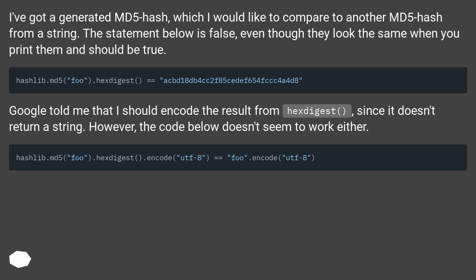Google told me that I should encode the result from hexdigest, since it doesn't return a string. However, the code below doesn't seem to work either.